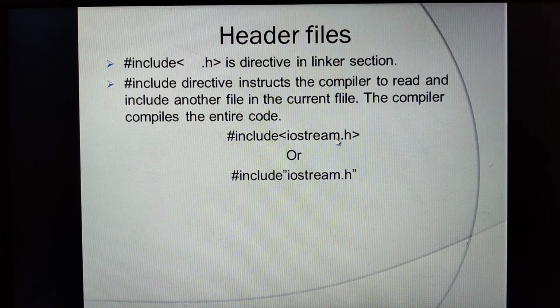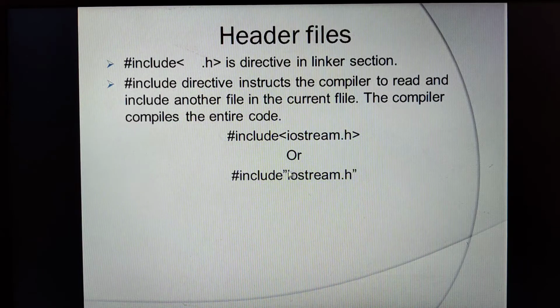So in this, whatever file name you mention within the angle brackets means that file resides in the standard include directory. So if I am writing with angle brackets, it says that iostream is a file that has been included in a standard directory. There are all inbuilt standard directories there.